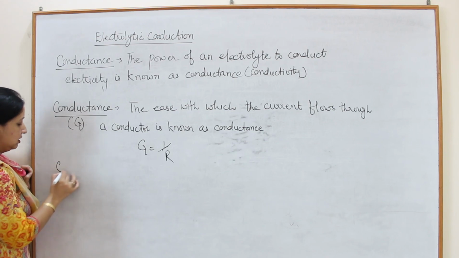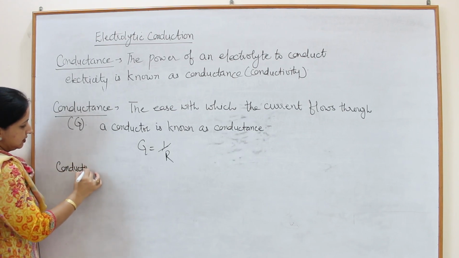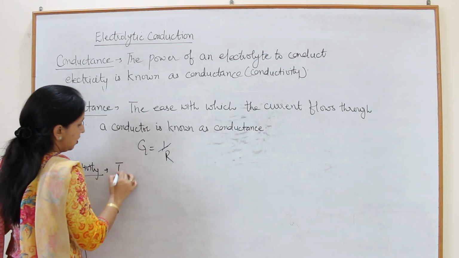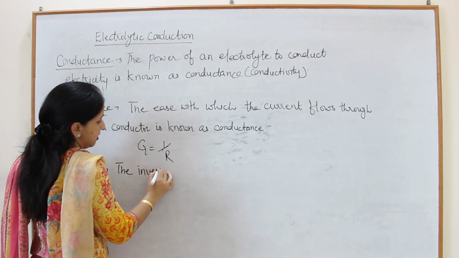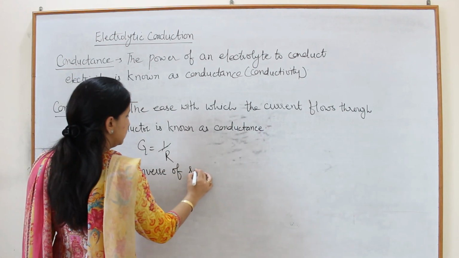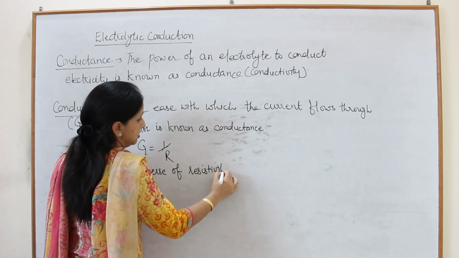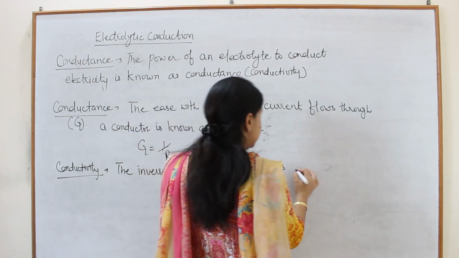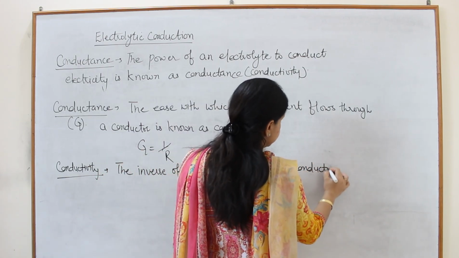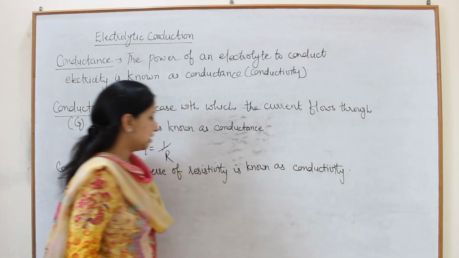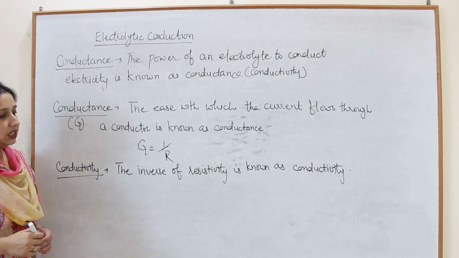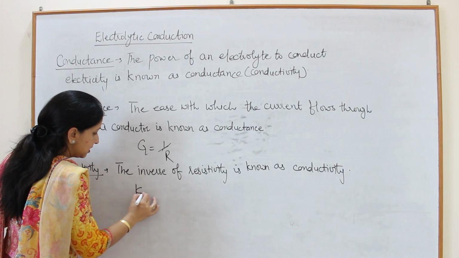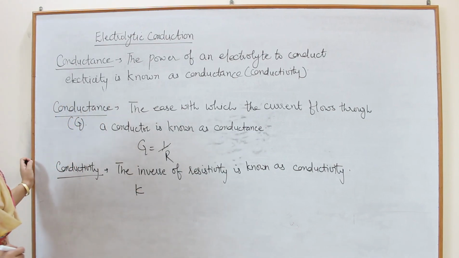Next is conductivity. Conductivity means the inverse of resistivity is known as conductivity, and it is represented as kappa.